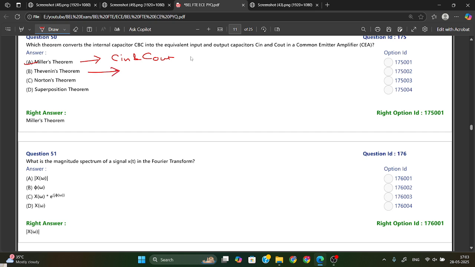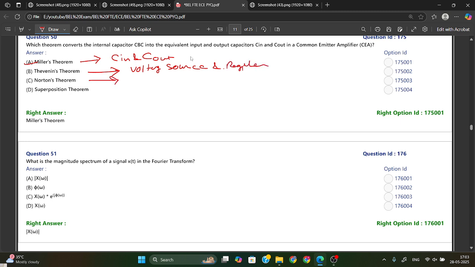If we talk about Thevenin theorem, it is used for simplification of voltage source and resistor based circuits.